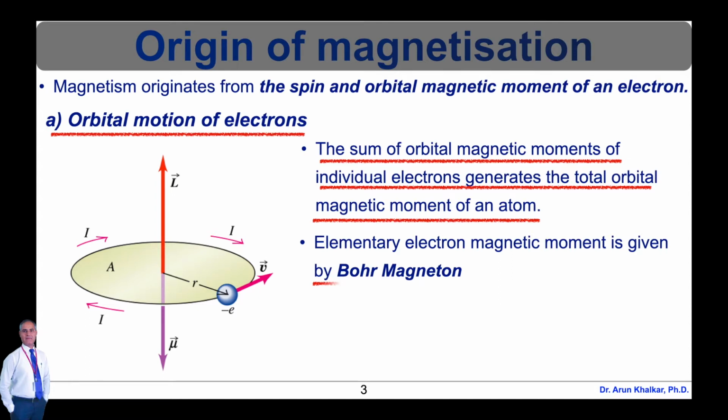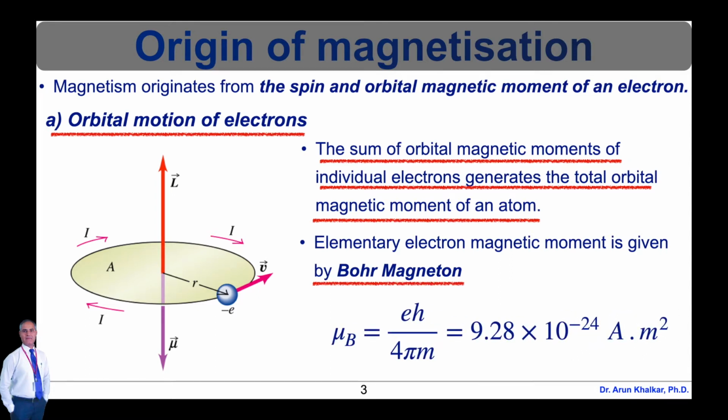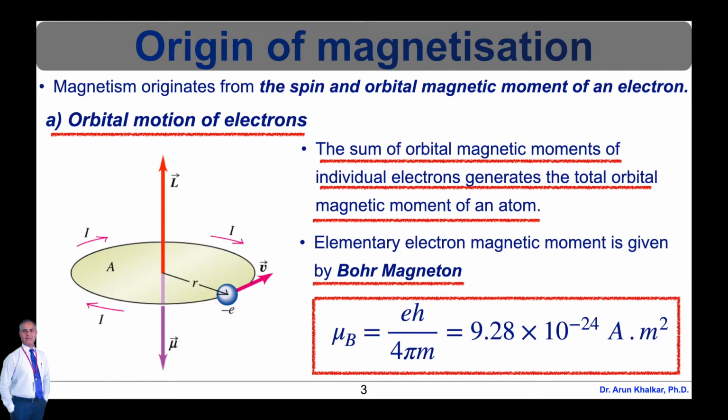It can be shown that the elementary electron magnetic moment is given by the Bohr magneton, which is μB = eh/4πm, that is equal to 9.28 × 10^-24 ampere meter square. The diagrammatical representation of the orbital motion of electrons is shown in this diagram. It shows an electron which moves with velocity v and produces a current I.